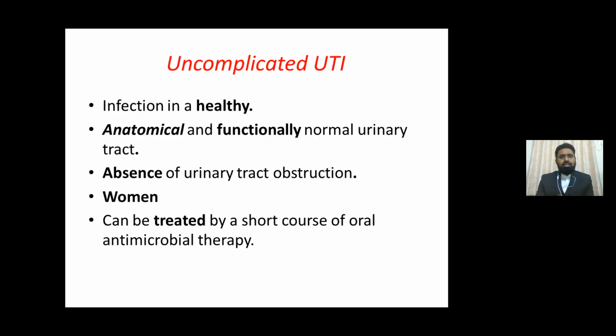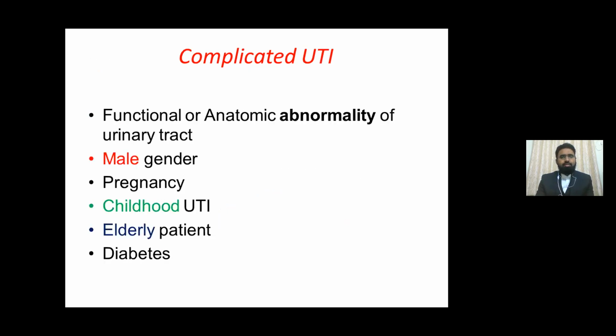UTI is of two kinds, uncomplicated and complicated. In uncomplicated UTI, we see infection in healthy individuals, with an anatomically and functionally normal urinary tract and absence of urinary tract obstruction. It is seen in women and can be treated by oral antibiotics.